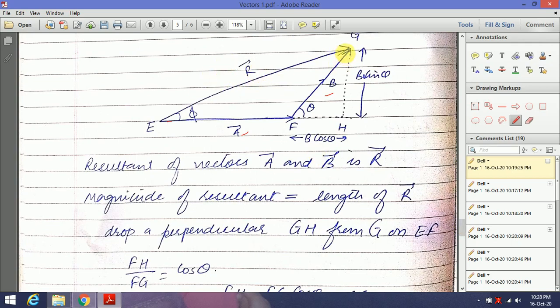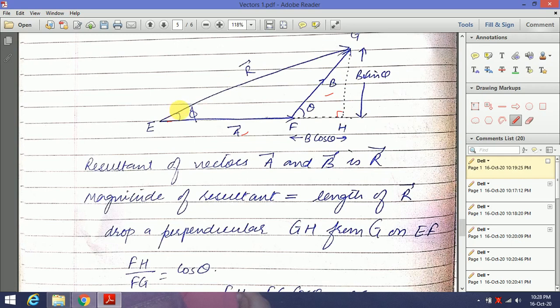Now you see, a very simple rule of trigonometry we can use here when we have a right angle triangle. So what we have done here, we have dropped one perpendicular from this point G. GH is a perpendicular which we have dropped on vector A, and you see we have to extend this vector a little in this direction. So we have dropped this perpendicular here. Now let us find out the resultant.